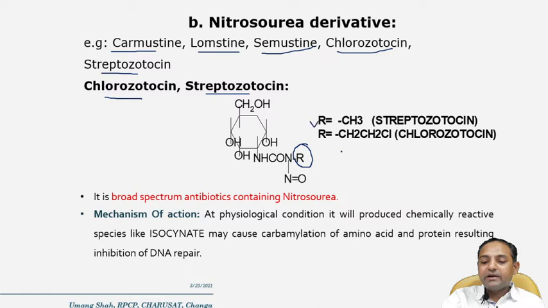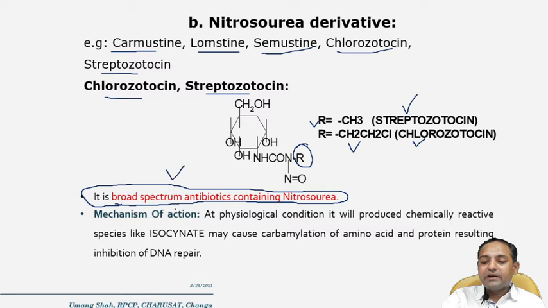If R equals a CH3 methyl group, then it is streptozotocin. If R equals CH2CH2Cl, that means ethyl chloride, then it is the structure of chlorozotocin, and it is a broad spectrum antibiotic containing the nitrosourea. In exam questions like "which of the following is a broad spectrum antibiotic containing nitrosourea groups," these all are the broad spectrum antibiotics.